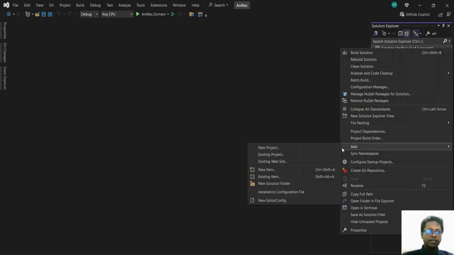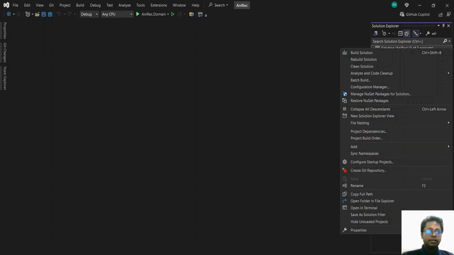Presentation layer is basically a web API, web application, or a desktop application, or any other user interface that the user can interact with, and is responsible for handling user input, displaying data, and calling the application layer to process certain requests that are received by it.